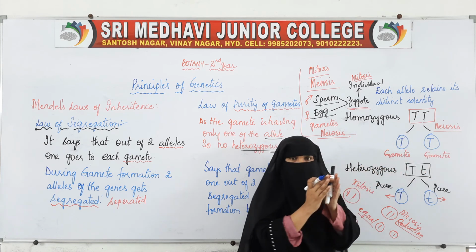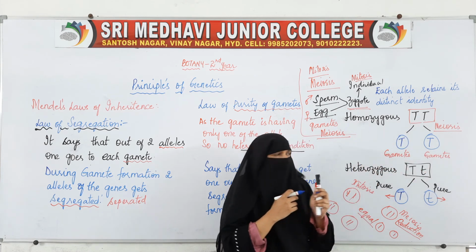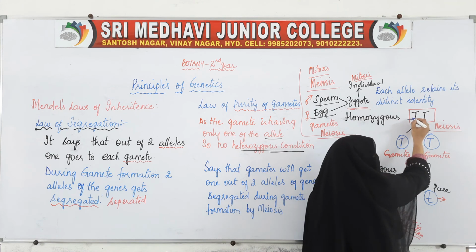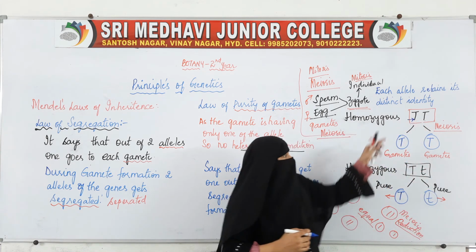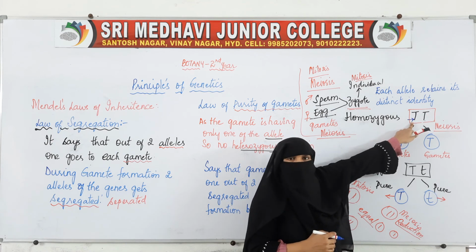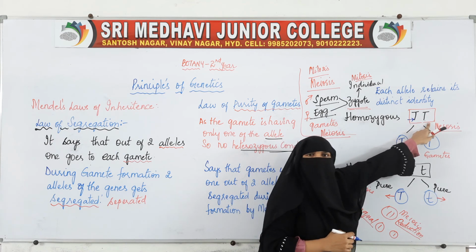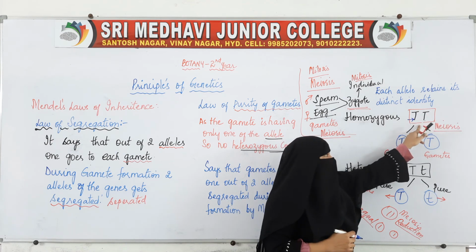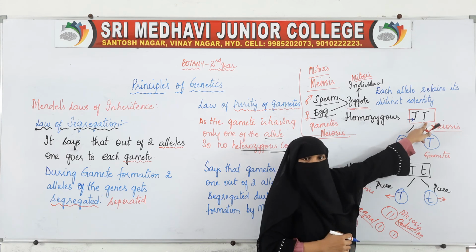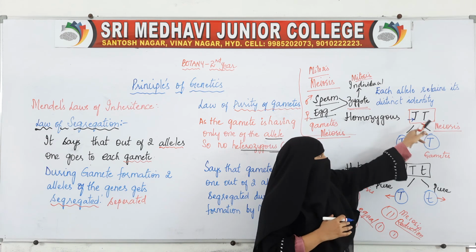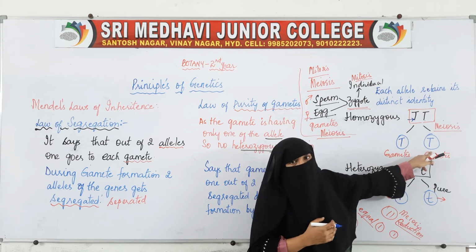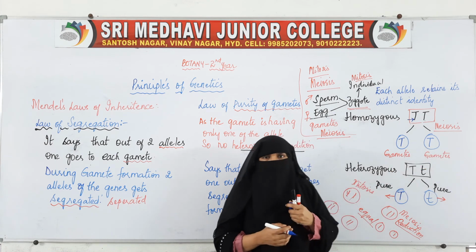When they were together, there was no blending of these. Each one had its own distinct identity even when they were together. When they are separated, they also have their distinct identity.